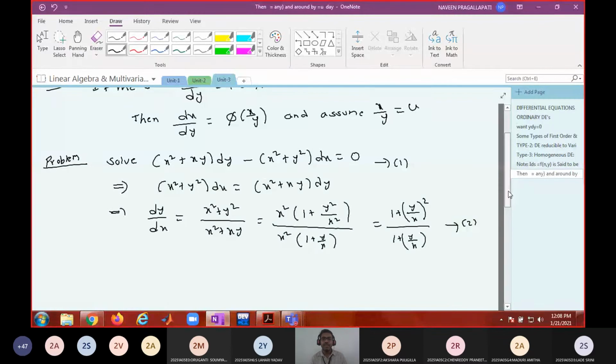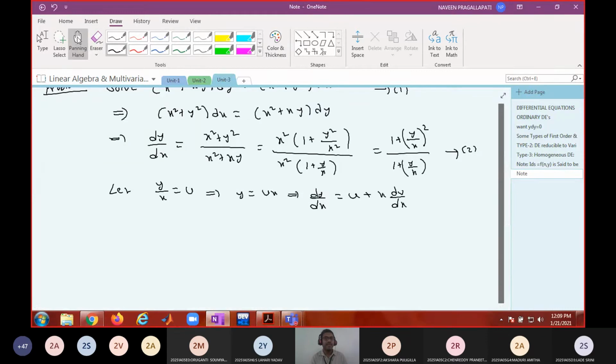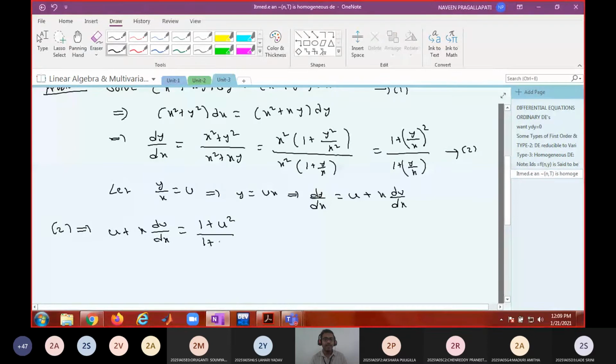So what is my substitution now? y by x is equal to u. That means y equal to ux. That means dy by dx is equal to u plus x du by dx. Therefore, the second equation becomes: u plus x du by dx is equal to 1 plus, y by x is nothing but u, therefore 1 plus u square by 1 plus u. Agreed?